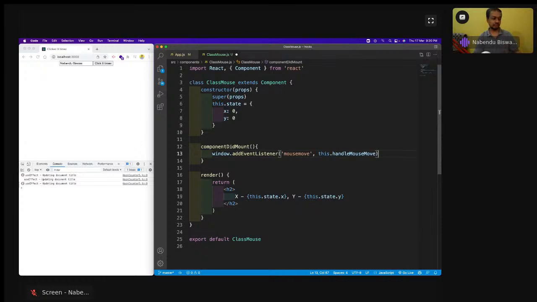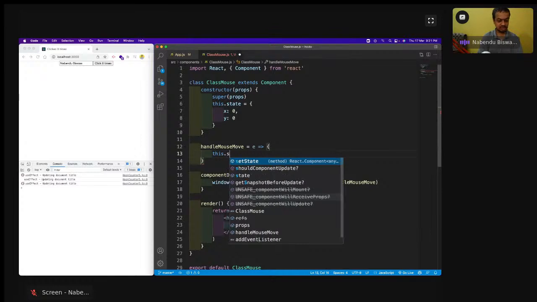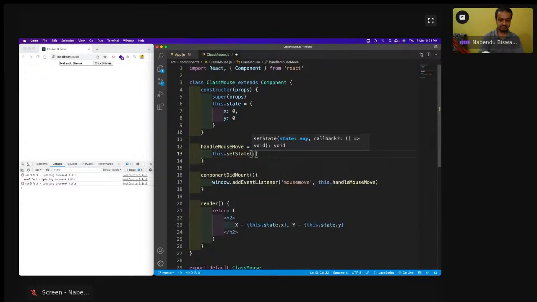componentDidMount only runs once. So we want to do something in the componentDidMount so that it only runs once. So I'm doing it in componentDidMount, so it will run only once, and window.addEventListener mousemove is there. Okay. So now I will come here and then do this handleMouseMove. I'm creating an event listener, and I don't want to create multiple event listeners. That's why I'm using it in componentDidMount. So now this is there, and then it's equal to e, and this.setState like x is, okay, so this is clientX and clientY. There are two things, clientX and clientY. By this we can get access to the x and y.